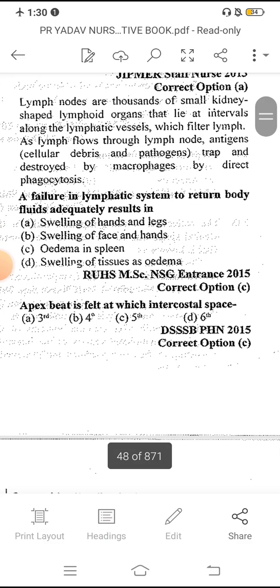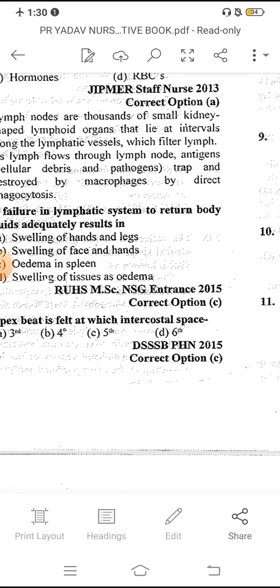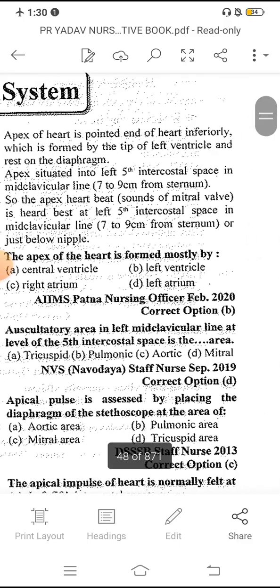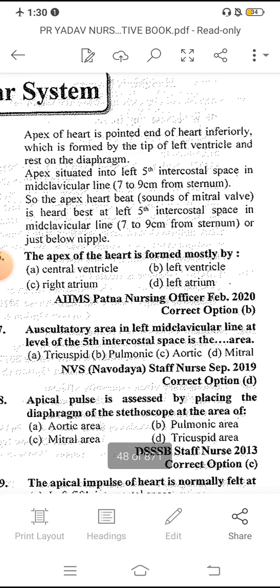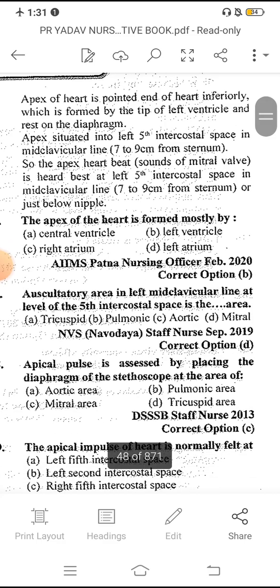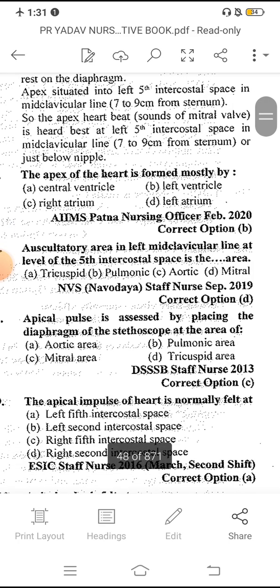Apex beat is felt at which intercostal space? That is the fifth. The apex of the heart is the pointed end of the heart inferiorly, formed by the tip of the left ventricle and the rest by the diaphragm. Apex is situated at the left fifth intercostal space in the mid-clavicular line. The apex beat is mainly the sound of the mitral valve. It is normally felt in the fifth intercostal space in the mid-clavicular line, just below the nipple.